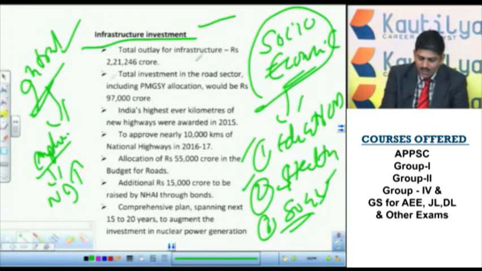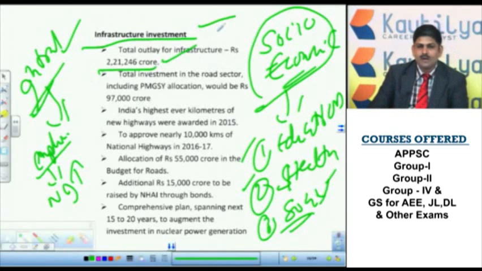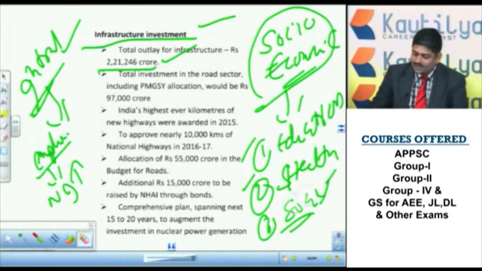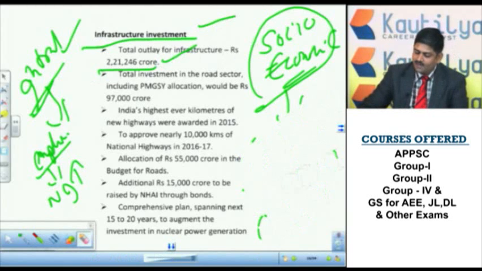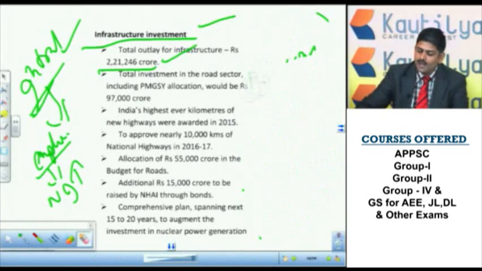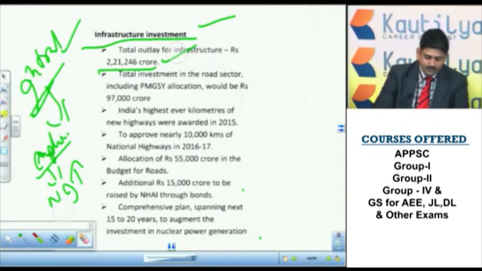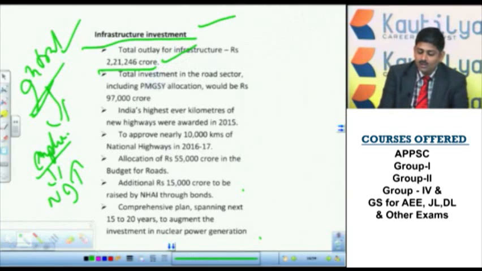So the total outlay for infrastructure is 2,21,246 crore. Remember, this is a very, very important figure. 2,21,246 crore.